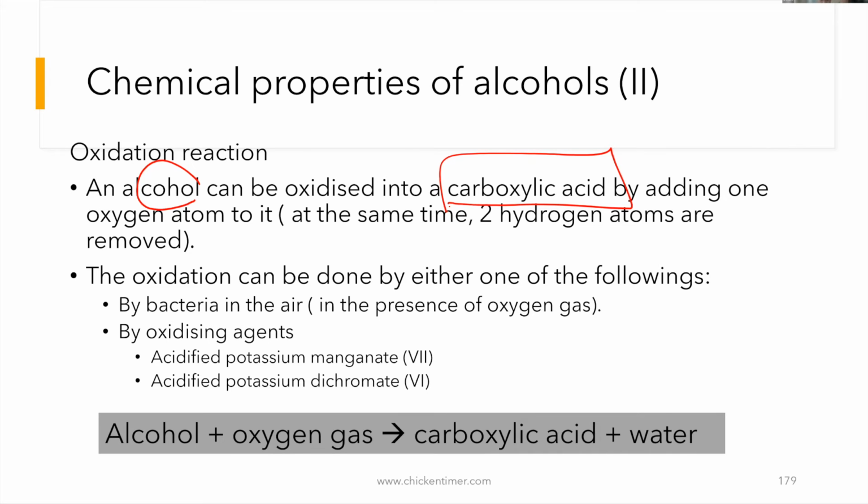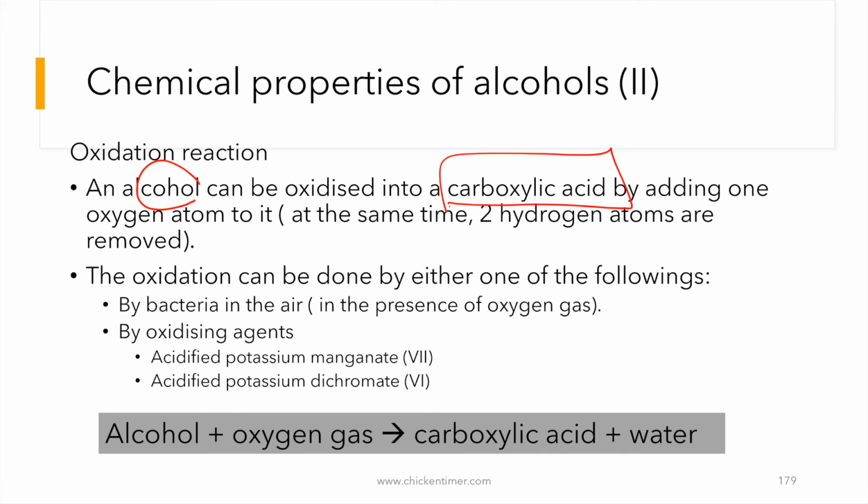Oxidation can happen in 2 ways. One, by bacteria in the air. If there's oxygen and bacteria in the air, you will get oxidation, so the bacteria is somewhat a catalyst. The second case is by using oxidizing agents. In your redox reactions, you will learn there's potassium manganate(VII), which goes from purple to colorless.